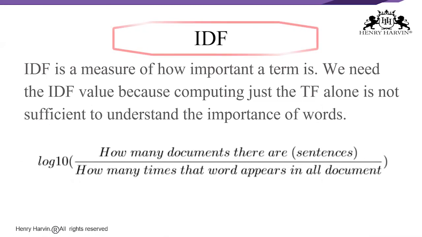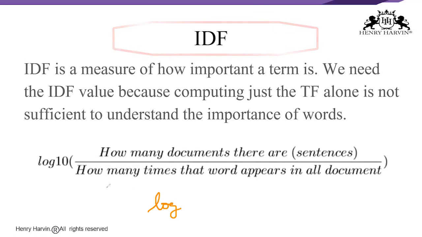Let us take this as the example. So how many documents are there? 3 documents. And how many times has it appeared? In all 3. So what I can write now is log of 3 by 3, which is equal to log of 1.